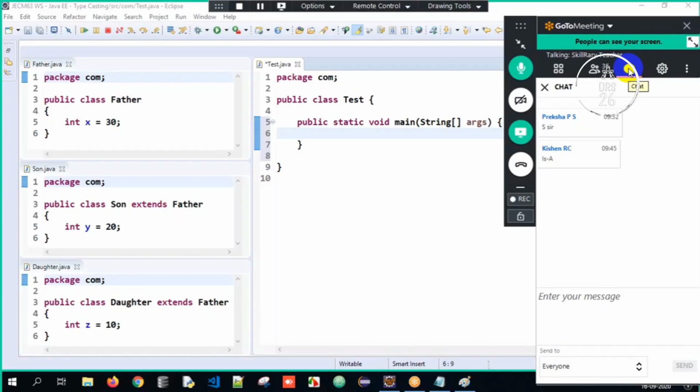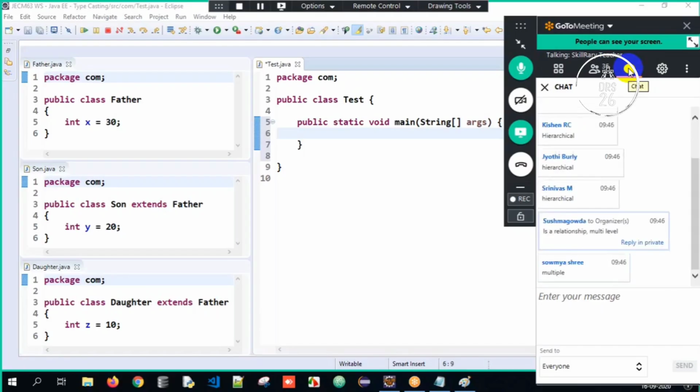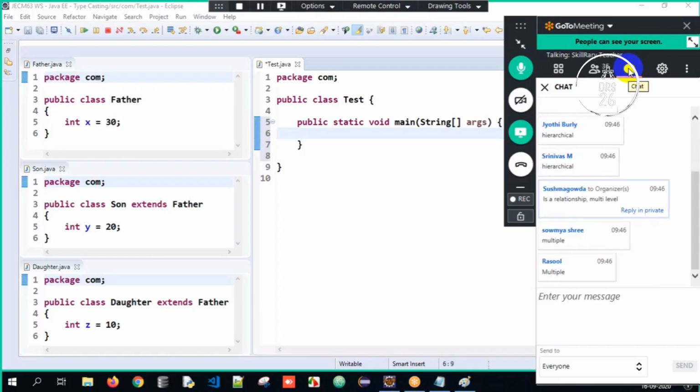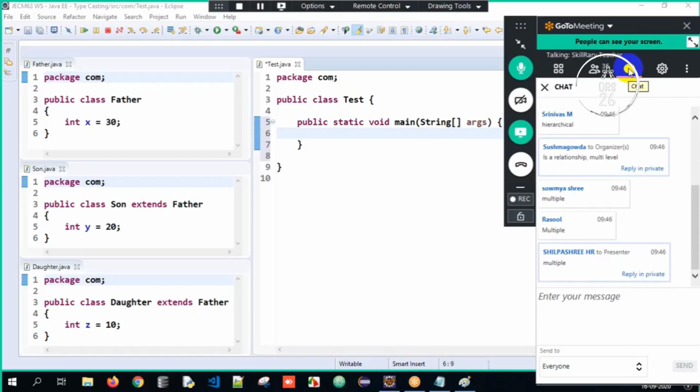This is inheritance, but we have different types under it: single level, multi-level, hierarchical, multiple, hybrid. Is it multiple or multi-level, guys?